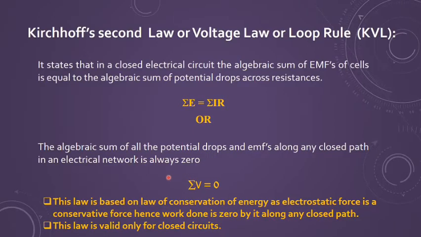So delta V, which is given by W, work done, equals V upon Q. So delta V is equal to 0, because delta W is equal to 0. The sum of the work done is 0. So you can see the summation of V is 0. So this law is valid only for closed circuits. You have to remember this.